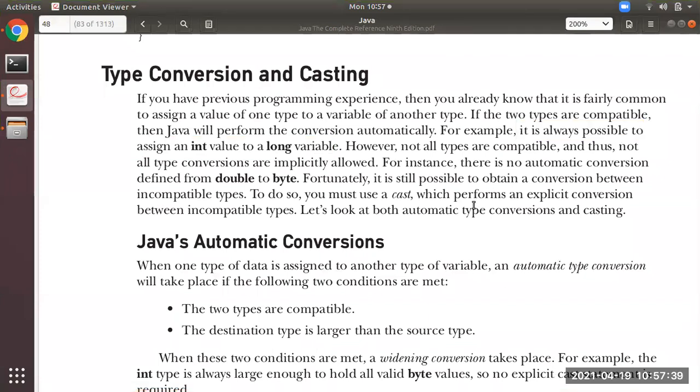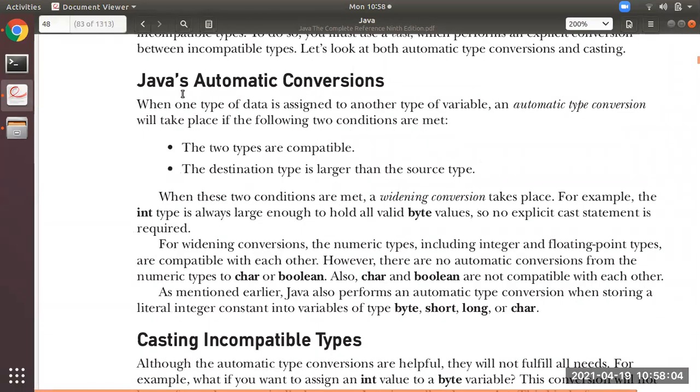As I said, when you are going to fit a double value to a byte value, there will be no automatic conversion, because the size of double is 64 bits, so you cannot fit a 64-bit value into 8 bits. If you do it, it will not occur automatically. We have to perform that type of conversion using cast. That is known as casting.